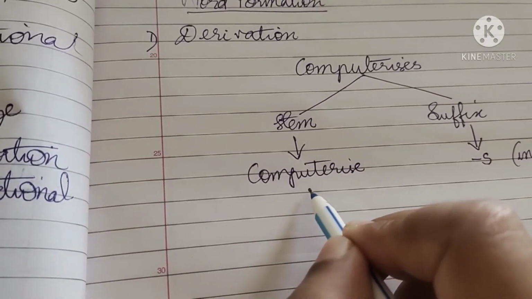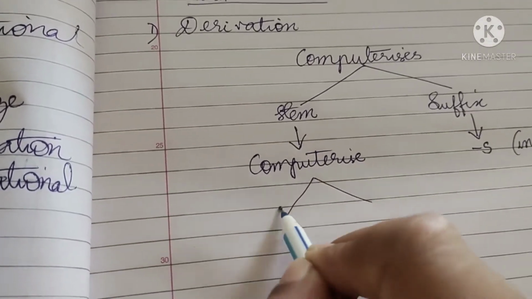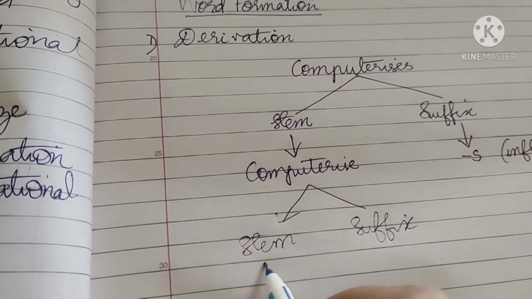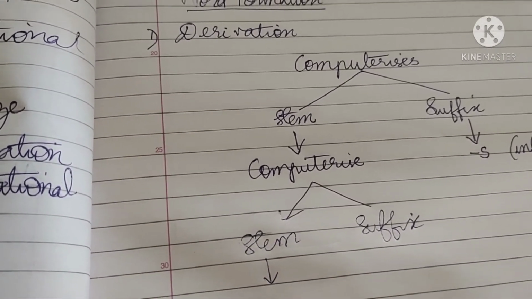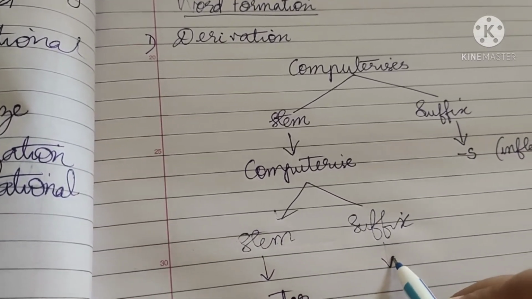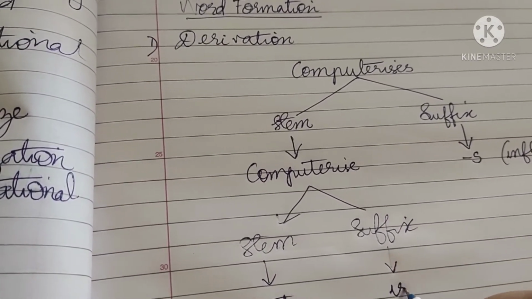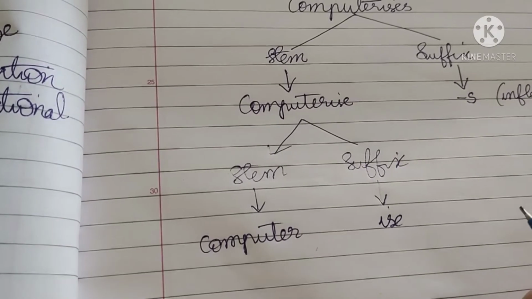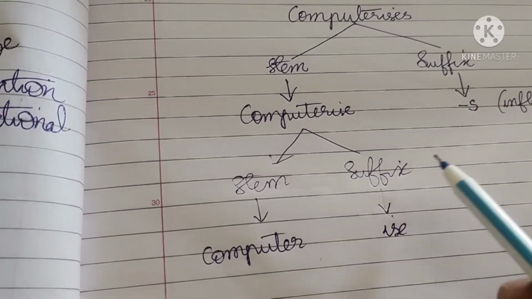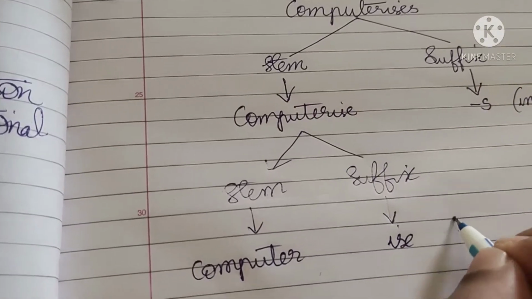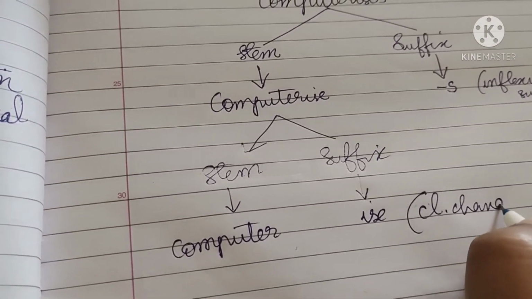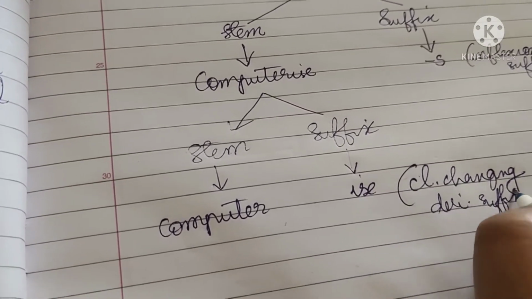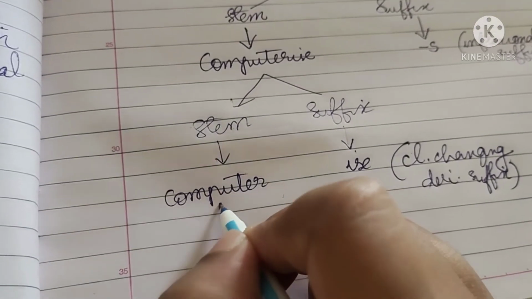Now this computerize we can again classify into stem and suffix, which is computer and ize. Here the word computer is changed into computerize. So this is a class changing derivational suffix.